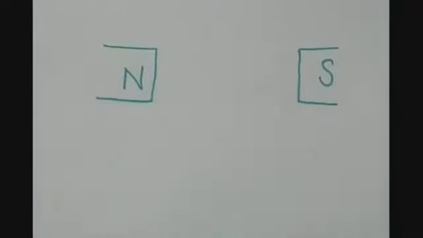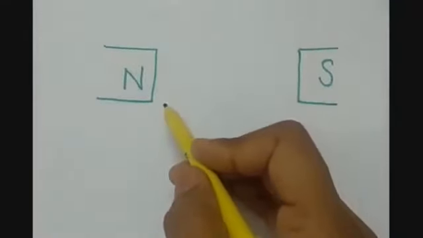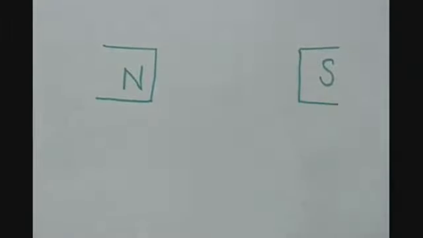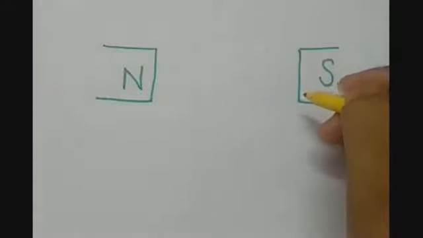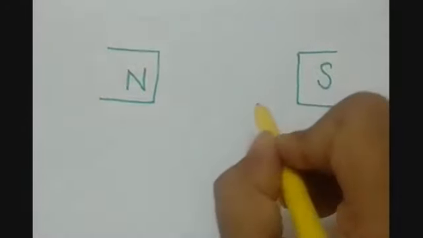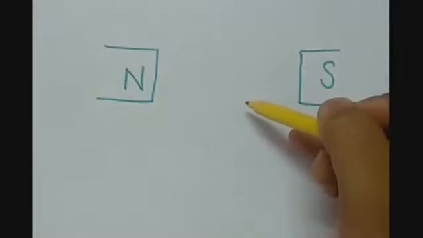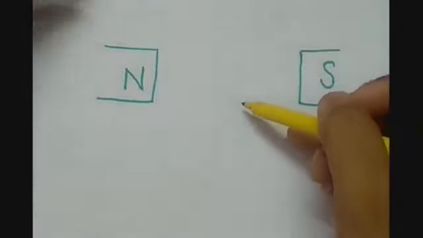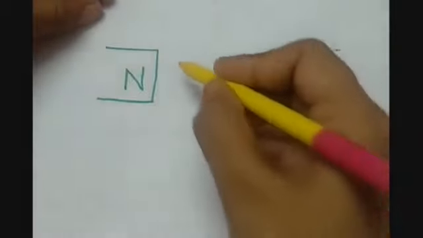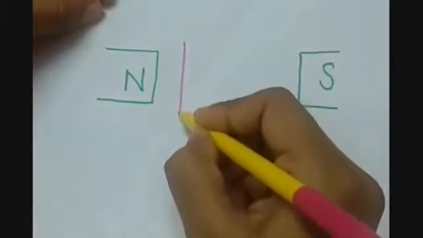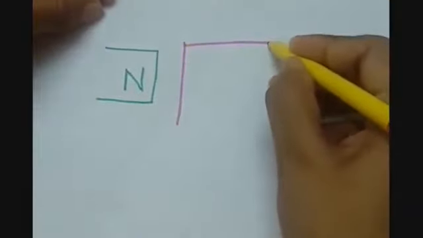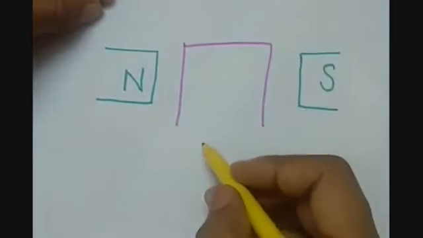The second thing is that we have to move a conductor in the varying magnetic field, or you can say the magnetic field is fixed, but when we move a conductor inside a magnetic field, then the number of magnetic field lines passing through the armature coil will change, and that will cause a potential difference in the conductor. So the second is the armature coil. So this is our armature coil.